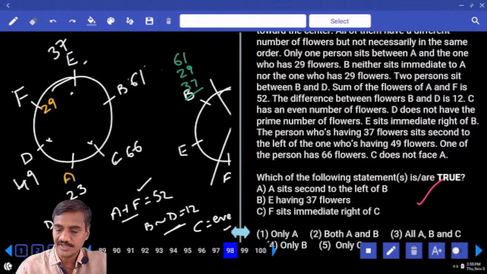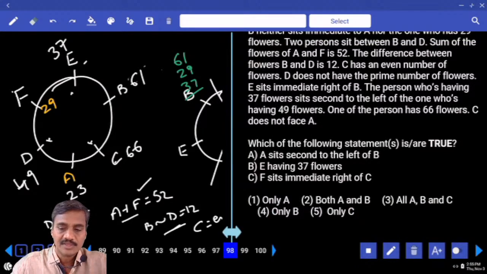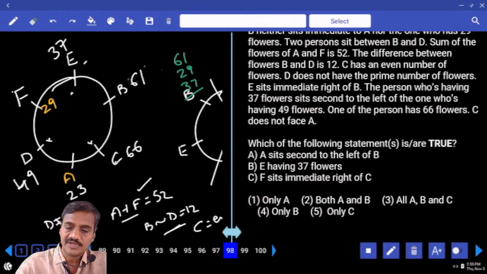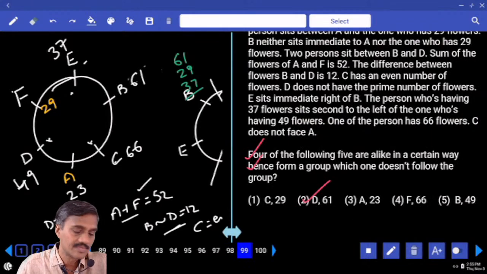98. And which of the following statements is true? A sits second to the left of B. A is seated second to the left of B, definitely true. E is having 37, that is also true. F is to the immediate right of C, that is false. So both A and B, choice 2, question number 98.